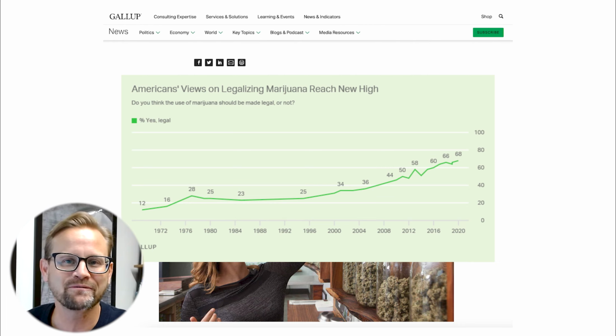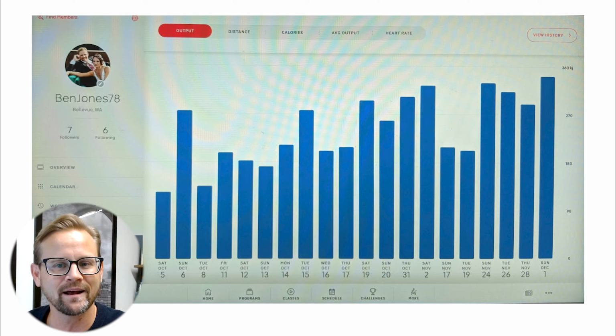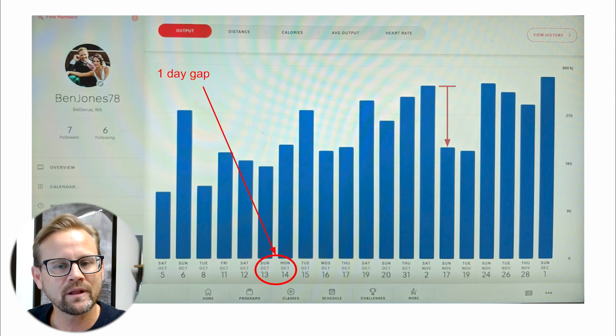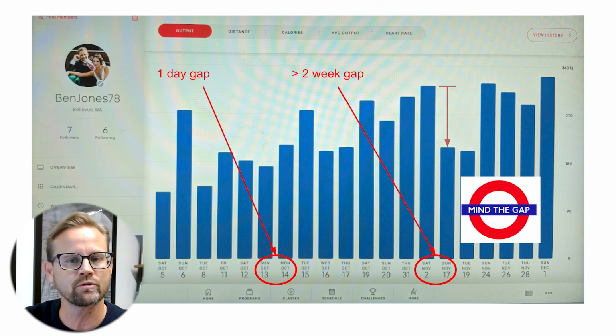Now, this isn't the only place you'll find this issue. I actually just went on the Peloton the other day and I did a little ride. And when I was done, I took a look at the data and I saw that there seemed to be kind of a bigger drop there between one day to the next. But as I looked more closely, I realized that a 1-day gap on the left is the same size as a 15-day gap on the right. And so again, the Peloton chart here is treating dates just as ordinal categories, one after another, no gap or distance between them.